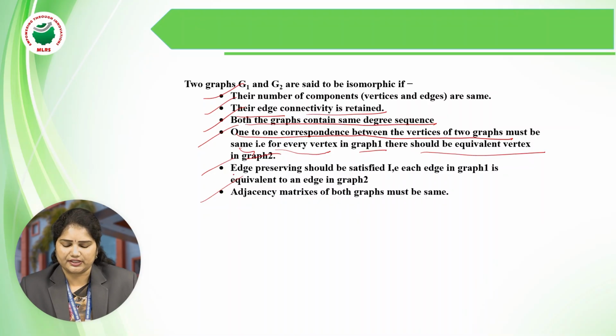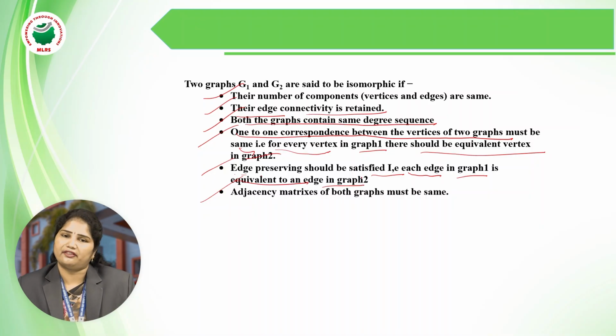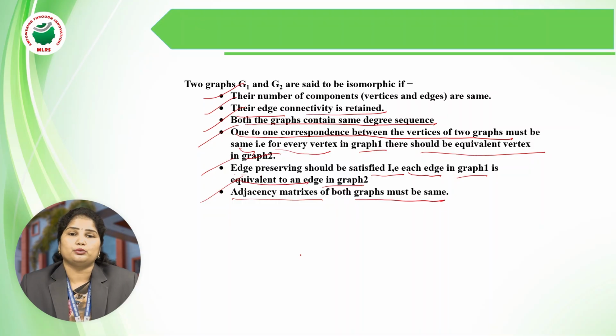And the fifth condition is that edge preservation should be satisfied. Edge preservation means each edge in graph 1 is equivalent to an edge in graph 2. Next, the last point is that the adjacency matrix of both graphs must be the same. When two graphs are said to be isomorphic, these 6 conditions should be satisfied. Now we will take one example and see whether the two graphs are isomorphic or not.